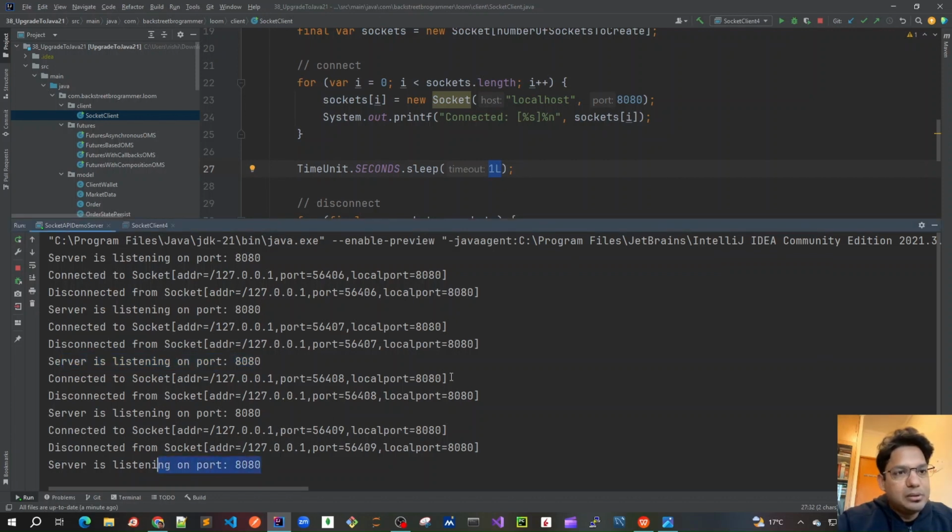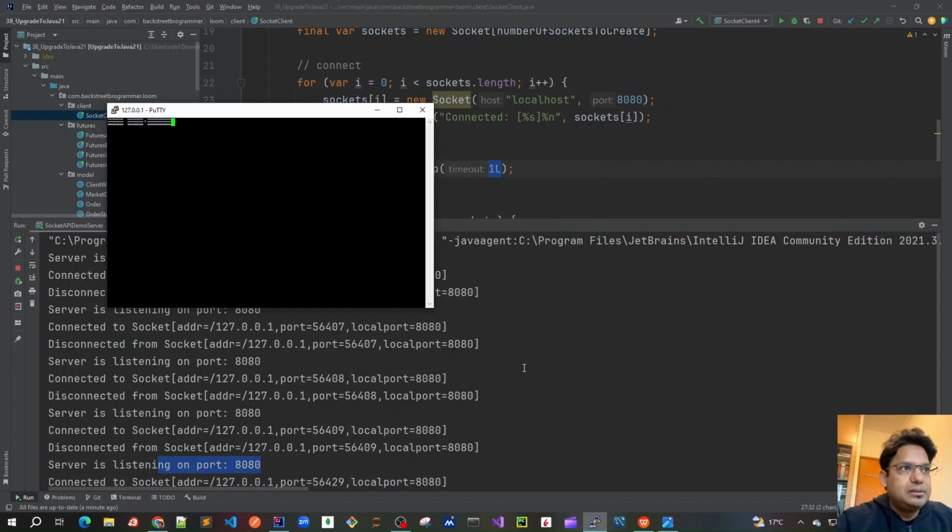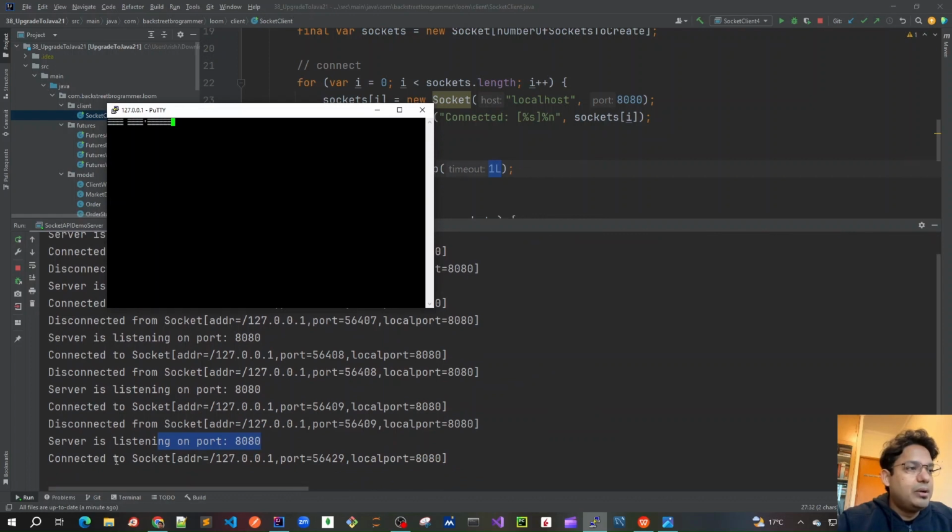We can also use a PuTTY session. You can download PuTTY, and it's a very convenient way, which we use in our office work as well. If I click on PuTTY and then create a client like this, single threaded, what I'm doing is connecting to the localhost where our server is running on port 8080, and my connection type would be telnet. If I click open, we can see that now we have got one more connection from this PuTTY session. And whatever I type here, say, this is my first line,